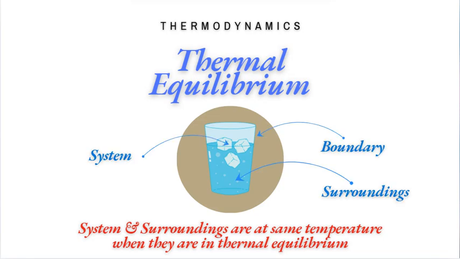Another example is an ice cube in water. System is an ice cube placed in a glass of water. Water in the glass is its surroundings. Process is the ice cube absorbs heat from the water, causing the ice to melt and the water to cool down. When the temperature of the melted ice and the water equalize, they are in thermal equilibrium.